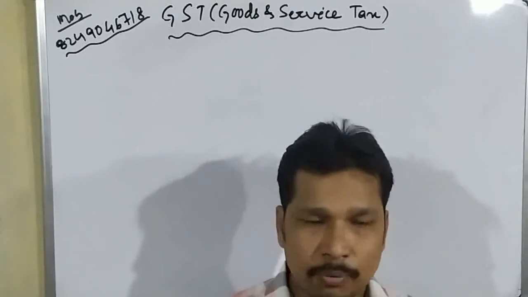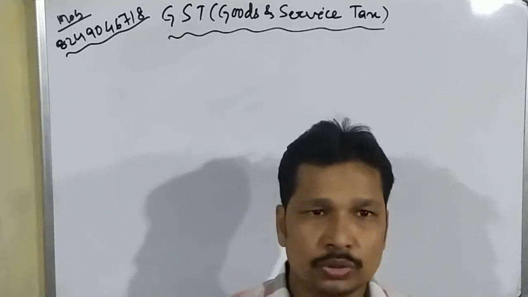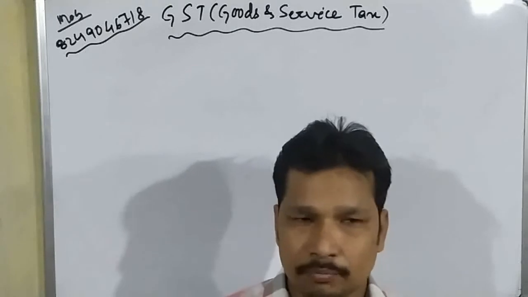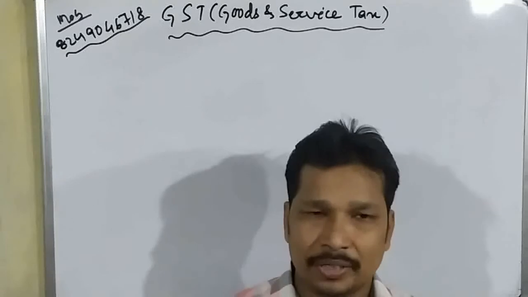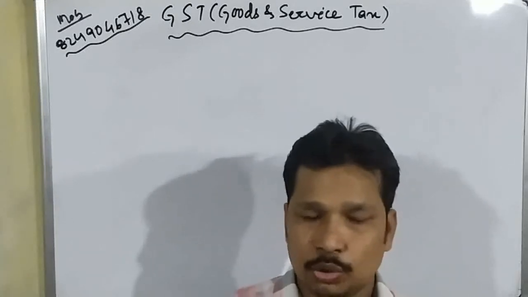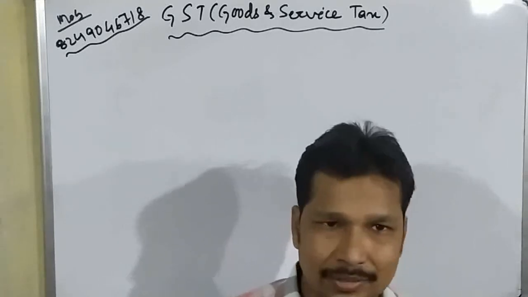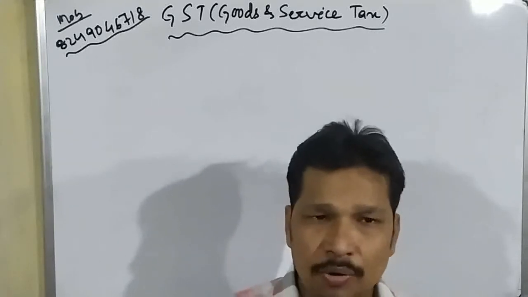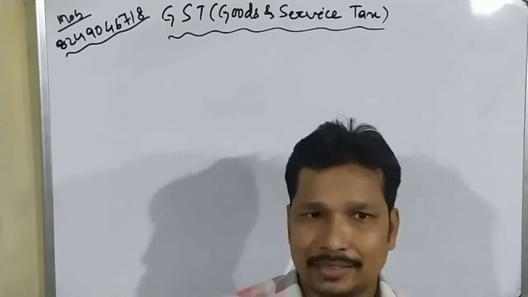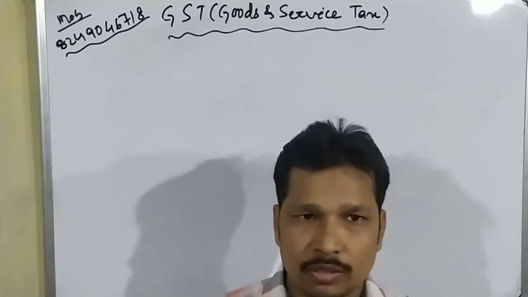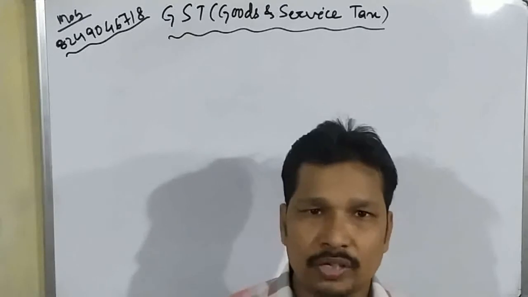But there is also indirect tax. When we buy some products, goods or services, we pay the tax to the shopkeeper from whom we have bought, and that person will pay that GST to the government. So we are paying the GST to the government indirectly. So GST is known as an indirect tax. Okay students, so how is it calculated? It is calculated the same as we calculate the tax. Before calculating GST, we must know some things which are very important.